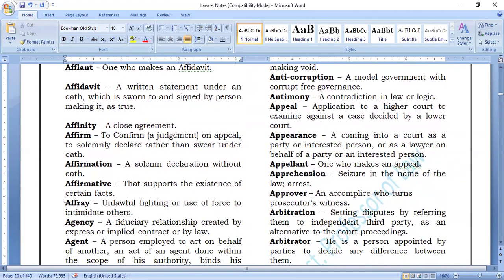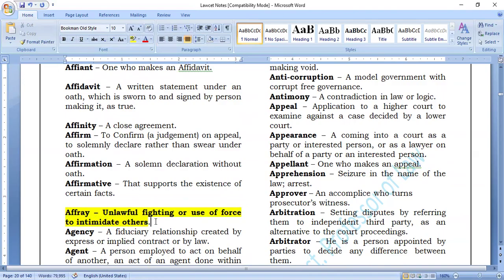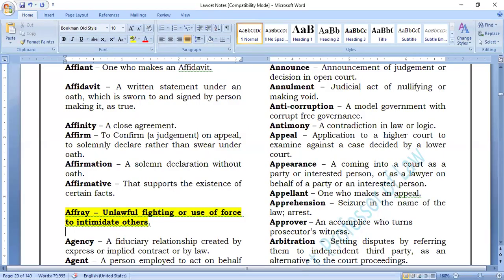Affray. This question has come in the 2024 law set. What is affray? Unlawful fighting, or using force to intimidate others. Have you seen ugly fights on roads? How many have seen it? Yes. So they will be charged under affray. So, unlawful fighting, using violence to intimidate others.